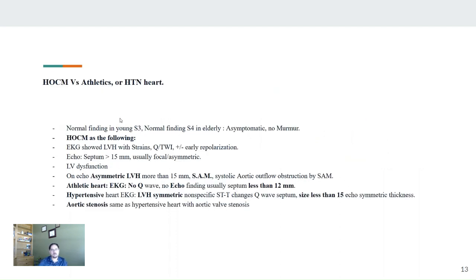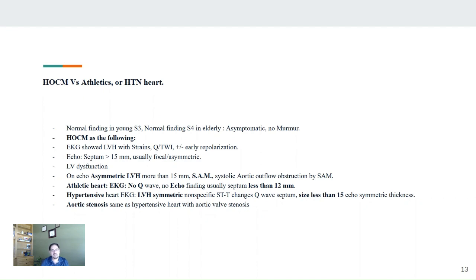You may also have this question, or you need to understand the difference between HOCM, athletic heart, and hypertensive heart. In hypertrophic cardiomyopathy, the LVH usually is so huge, so big, and it's more than 30 millimeters. In athletic heart, usually it's less than 1.5, unlikely to go more than that.